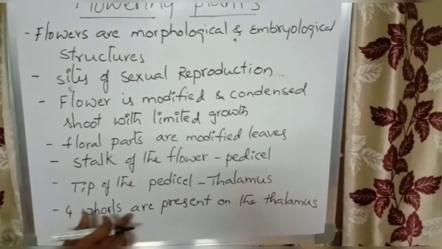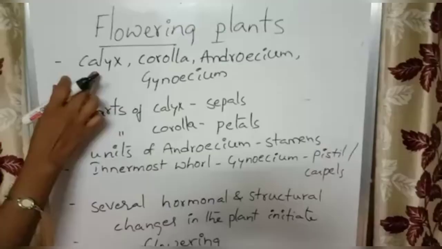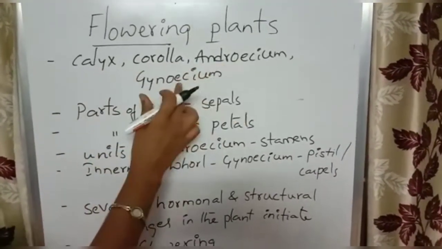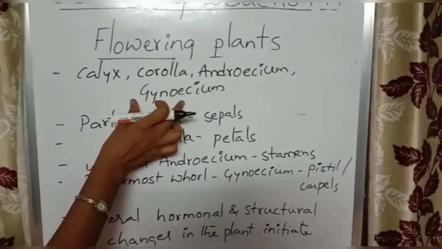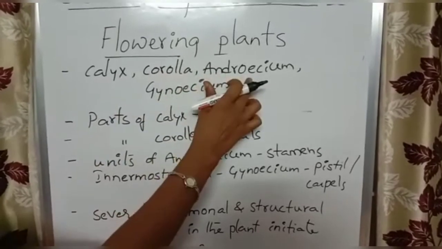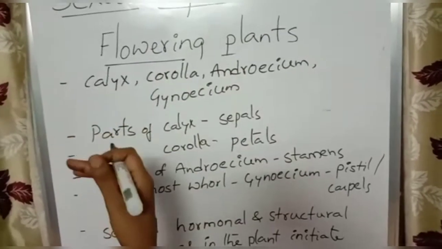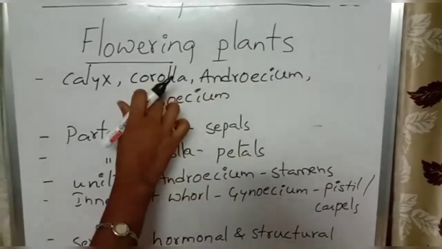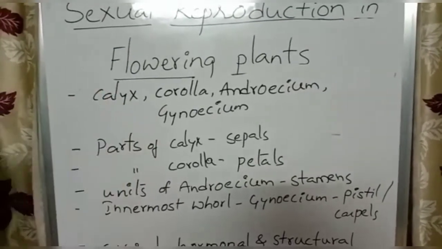On the thalamus there are 4 whorls present. What are those 4 whorls present on the thalamus? Calyx, corolla, androecium, gynoecium. If the question asks for the 4 whorls on the thalamus from outside to inside, you will say calyx the first whorl, second whorl corolla, third whorl androecium and fourth whorl or innermost whorl gynoecium. If they ask from inside to outside, what are the 4 whorls? Gynoecium, androecium, corolla and calyx. In which flower? Bisexual flower.